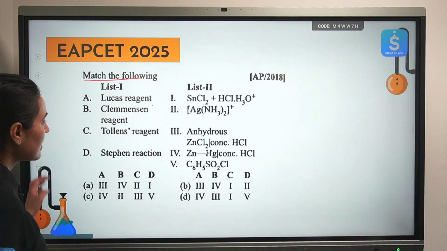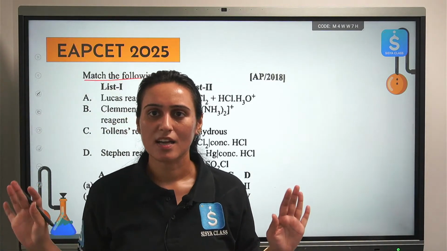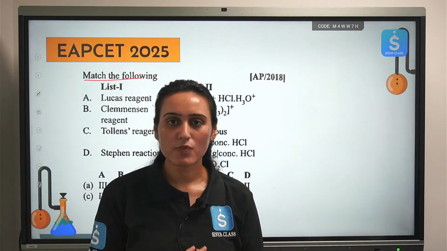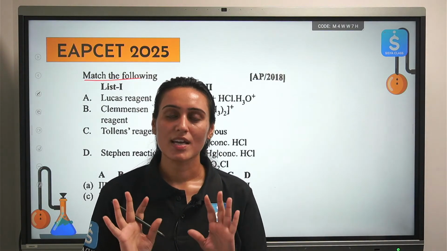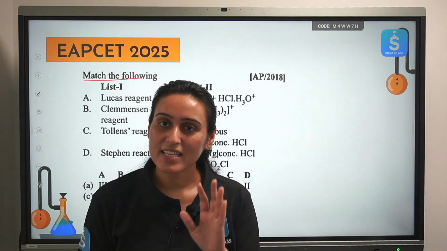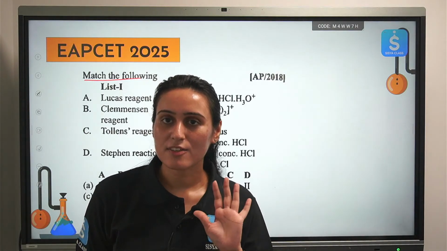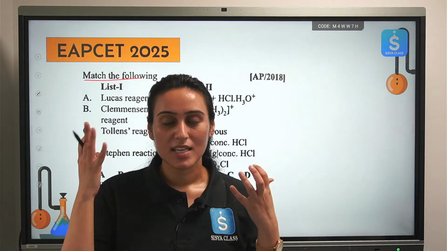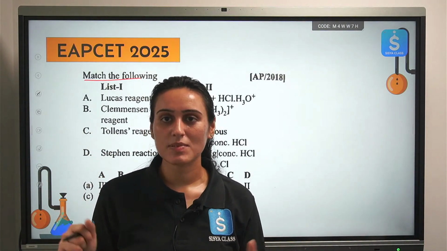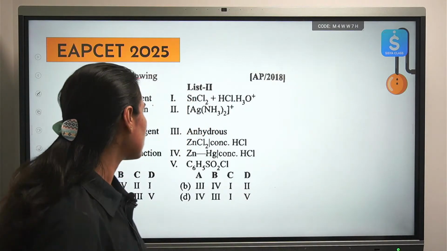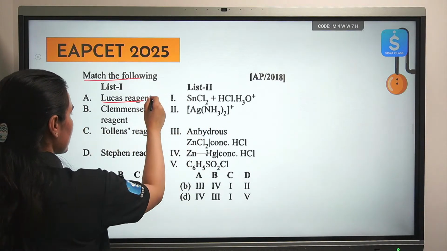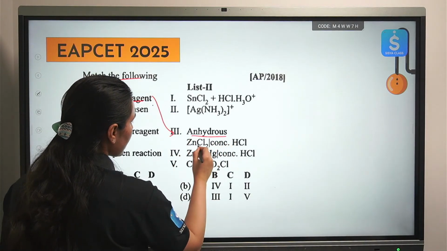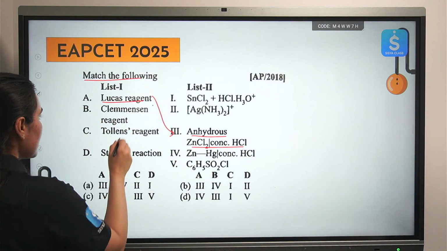Match the following. They're just asking you the reagent. They are not asking you the final products. They are not asking you the type of reaction. They are just telling you to identify whether you know the reagent. That if they tell you Lucas reagent, do we know that it is zinc chloride plus HCl? That is all. So Lucas reagent, we have done so many different questions based on it. Anhydrous zinc chloride and concentrated HCl.